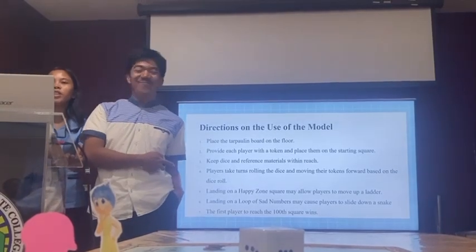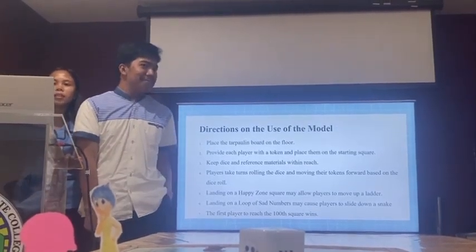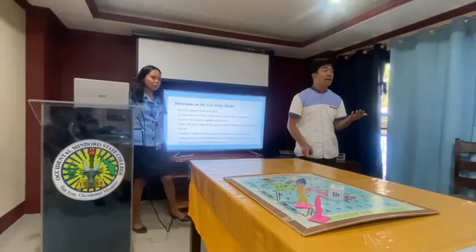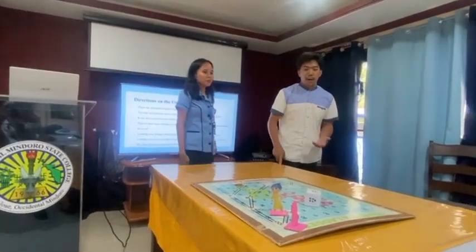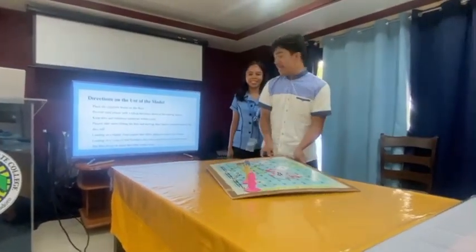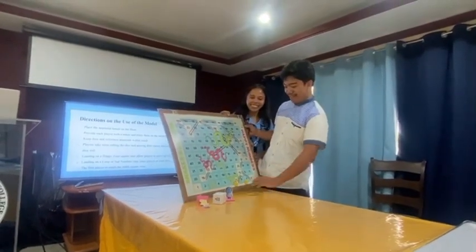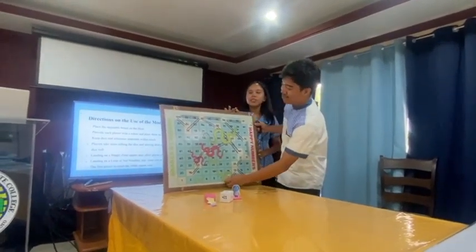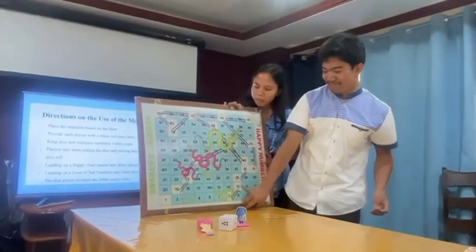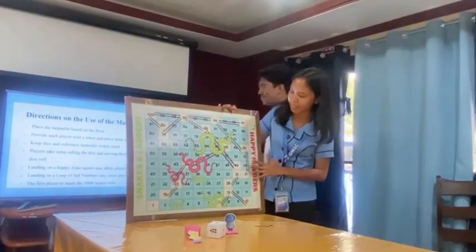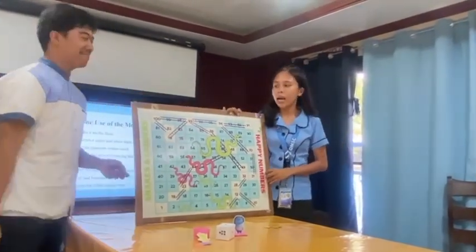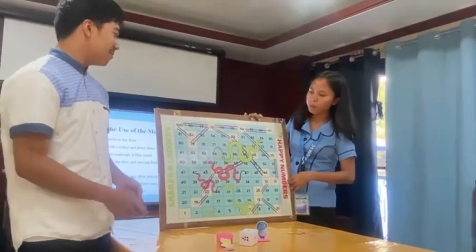So for the directions on the use of this model, it is just the same as the snakes and ladders that we usually play. We need to identify first the happy numbers and the sad numbers in this model.